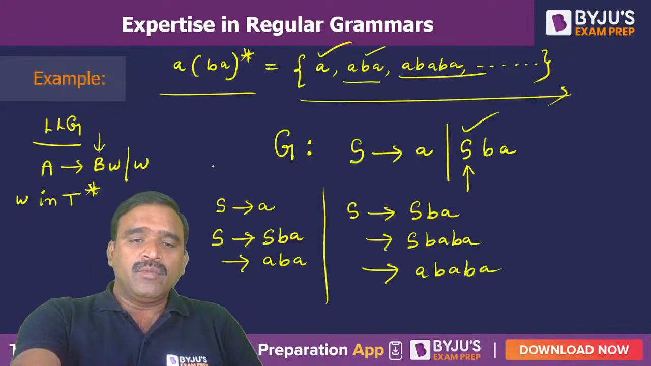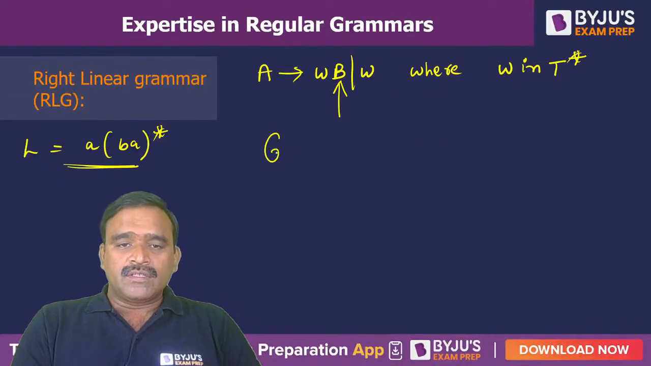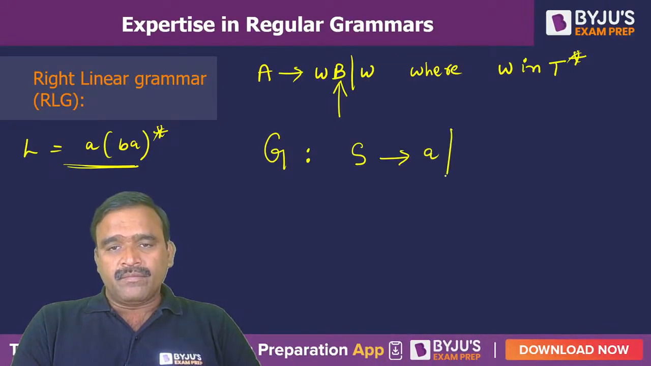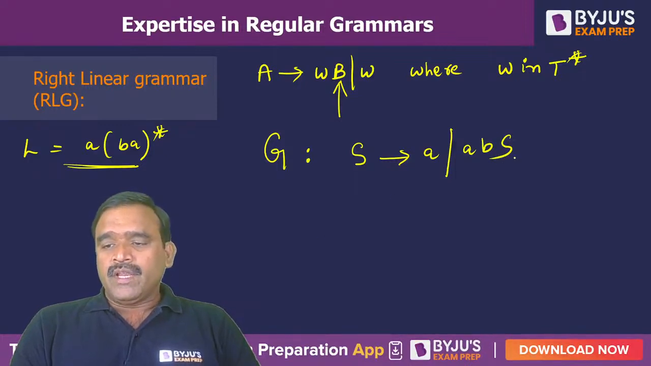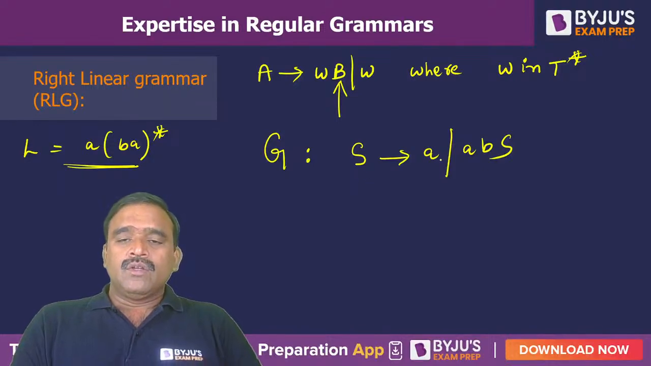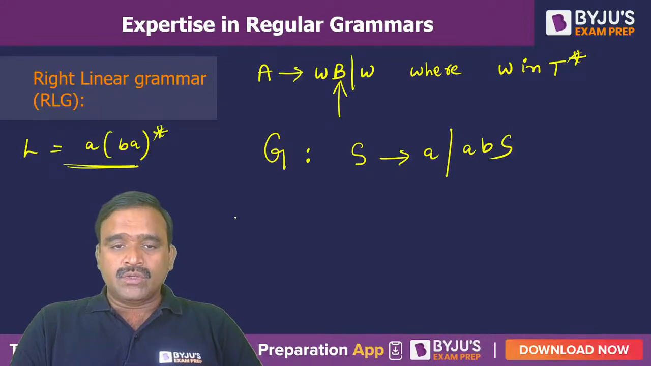So already for a(ba)*, I have given a left linear grammar, and a right linear grammar for this I am writing here. So S → a is required at minimum, or we can take abS. So a variable present on the right hand side is a right linear grammar. So for this, two productions are there: S → a is one production, S → abS is one production. So derivation of strings I am showing you.